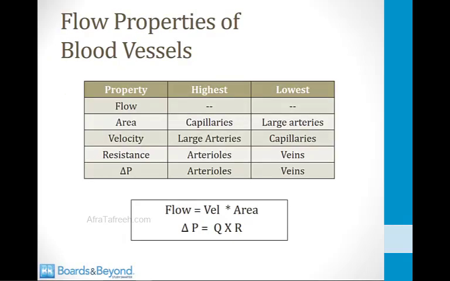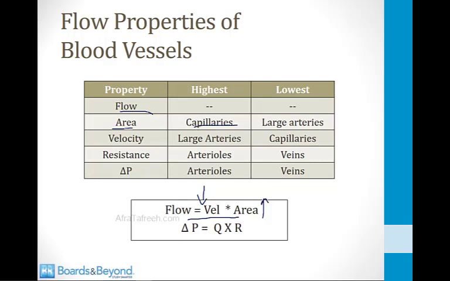So let's look at this table I've placed on the screen here describing the flow properties of different types of blood vessels. Flow is the same through all the types of blood vessels. There's no set that has higher or lower flow. All the types of blood vessels, arteries, veins, capillaries, have the entire cardiac output flowing through them. The total area for flow, however, is different through different vessel types. The capillaries, it turns out, have the highest area for flow. Even though capillaries are very, very small, there are millions of them in the body, and therefore the total area is very high. What this means is, by this equation, when the area goes up in the capillaries, the velocity goes down. So the velocity in meters per second of blood flow through the capillaries is very slow, and that's actually very helpful for gas exchange.